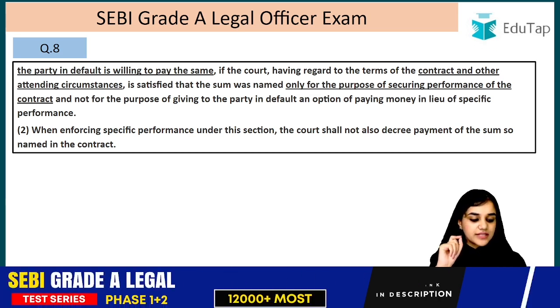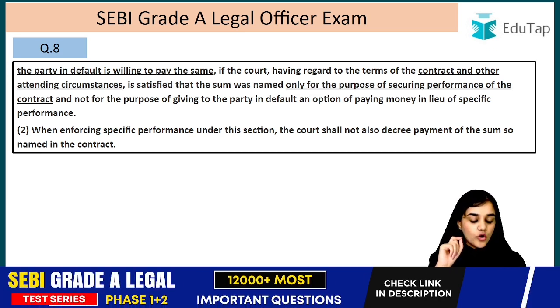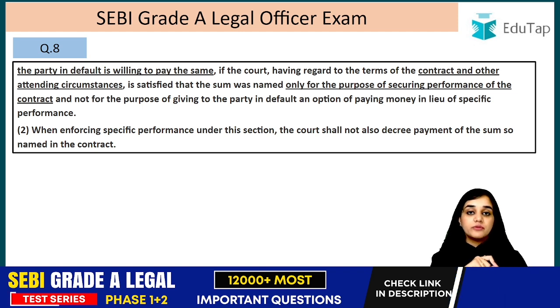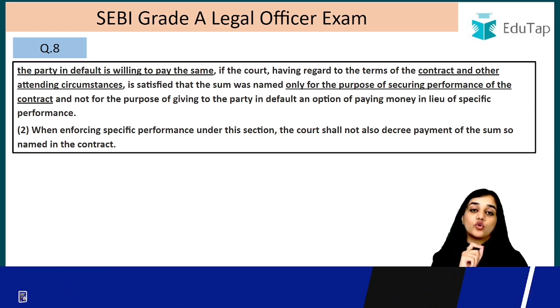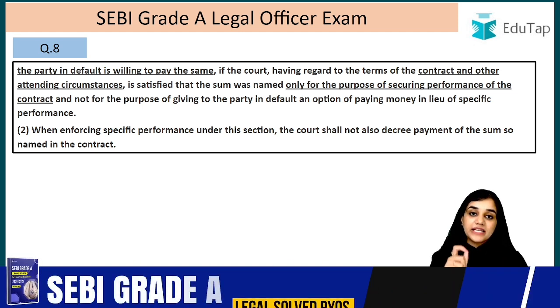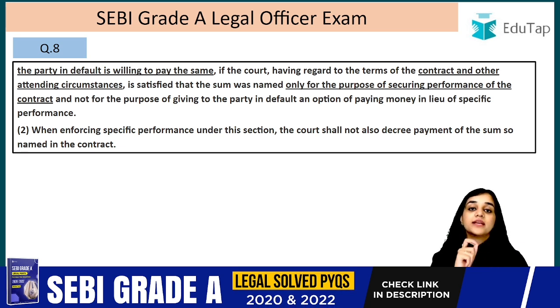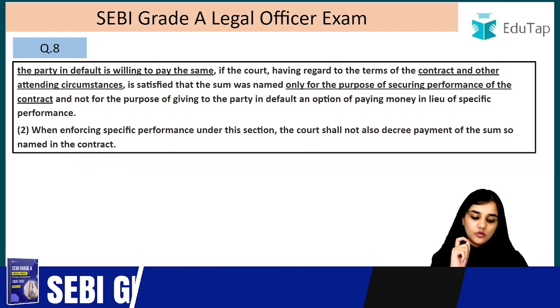So that is why they are saying an option of paying money in lieu of specific performance. If that was the case, specific performance is not going to be granted by the court, right?